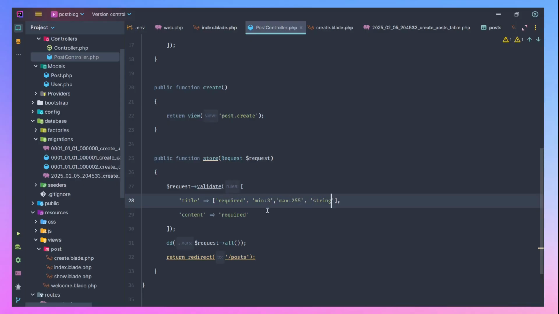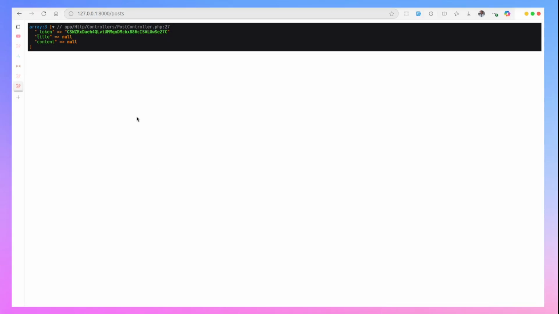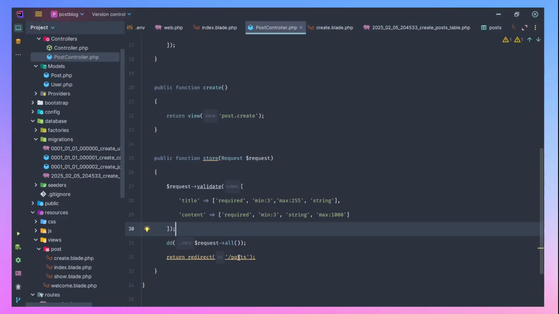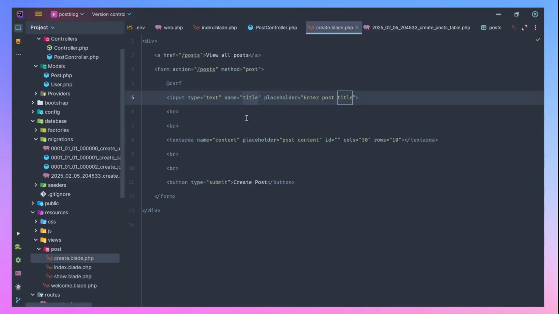Then same as this content here. You can say minimum of 3. Then what is going to be the maximum? We can say maximum of 1000 characters for our post. So now let's try to submit a post again. Let's refresh. You notice it sends us back, but we are not seeing any error. So now how can we show our validation error when a validation fails?